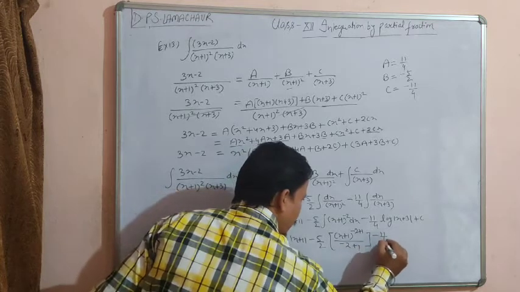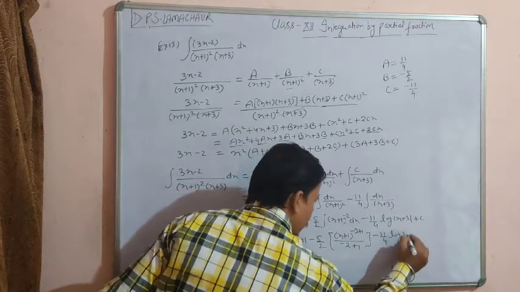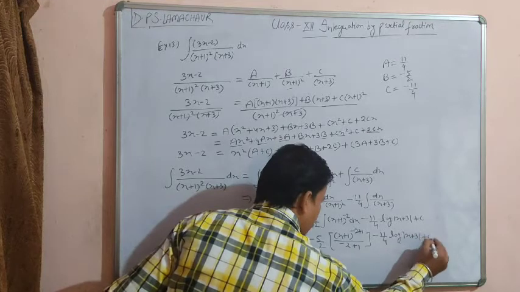So we get 11 upon 4 times log (x plus 1) minus 5 upon 2, and minus 11 upon 4 times log (x plus 3) plus c.